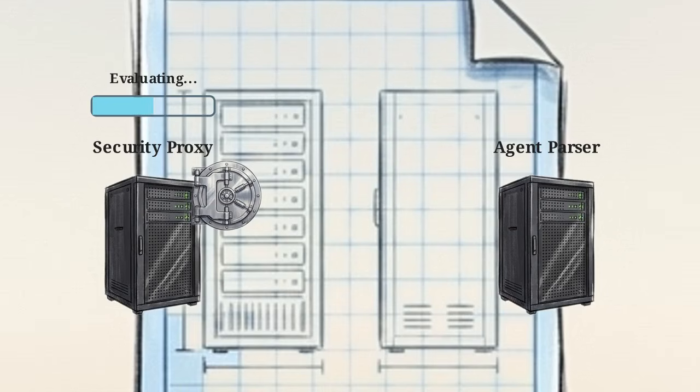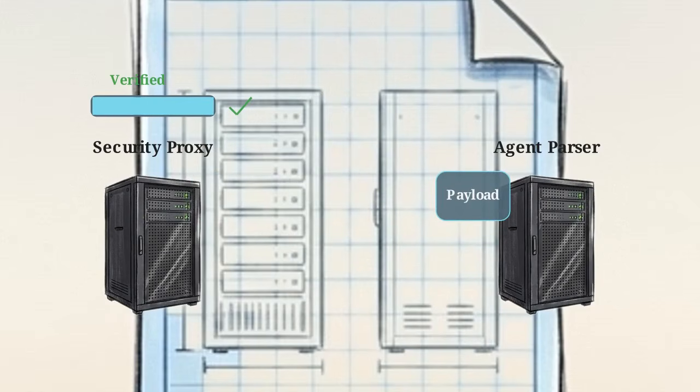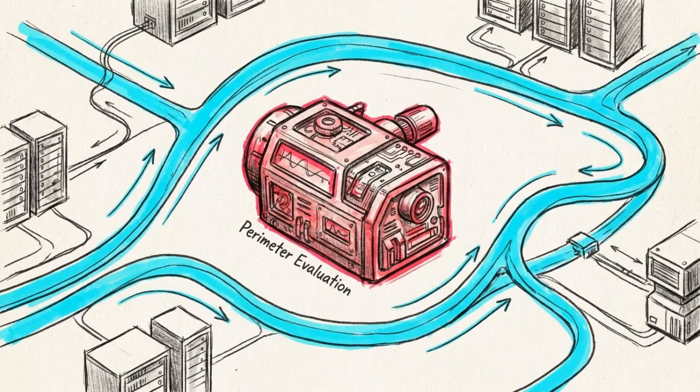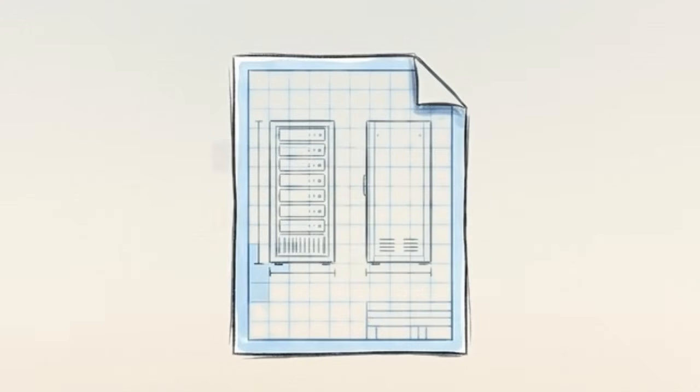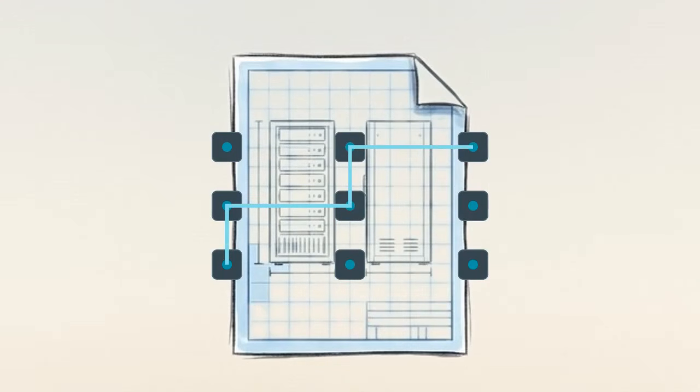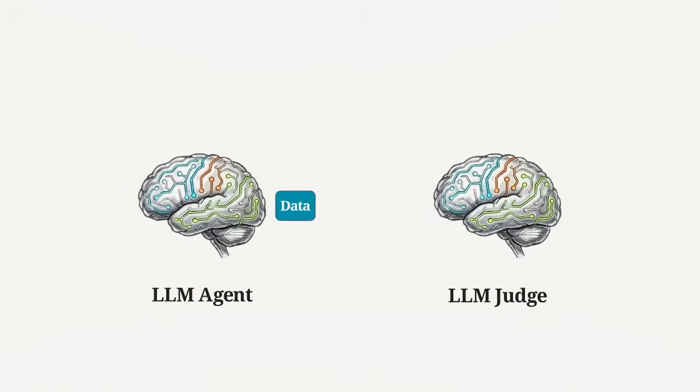For internal reasoning calls, agents must be configured with streaming disabled. This ensures the output gate finishes its evaluation before any bytes reach the agent's parser. Speed is a liability if the agent's execution outpaces the perimeter's ability to evaluate the payload. Why go to these lengths for a deterministic architecture, instead of simply asking a second LLM to monitor the first?